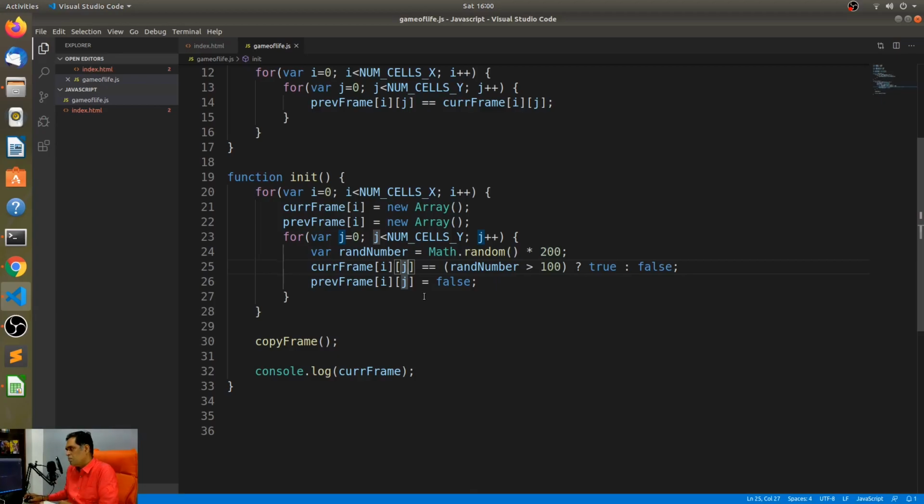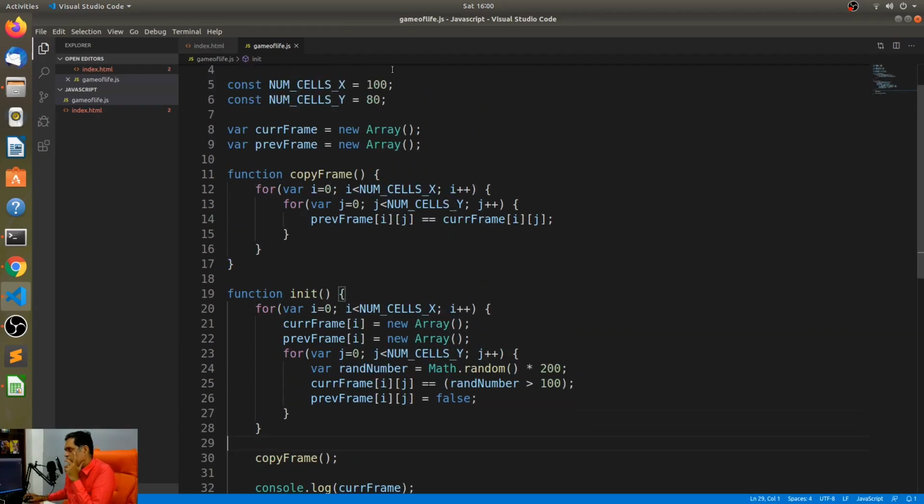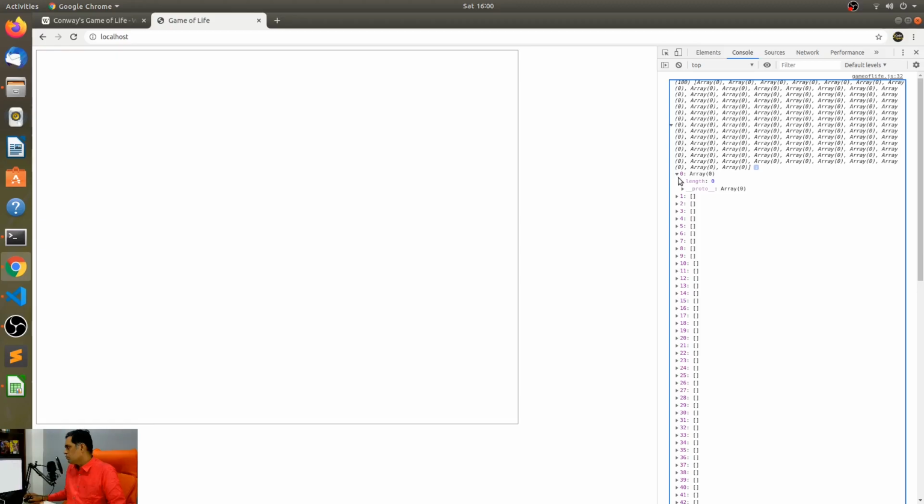Okay. Right, so I can just say current frame of i is equal to j. Yeah, this is actually right. So I could have just done this. I don't have to do the ternary operator in this case. Okay, so why is that then? Shouldn't that make an array? What mistake are we doing? We're probably making some mistake. Else y is 80. Yeah, so each one of these should be 80 in length. Yes, correct.